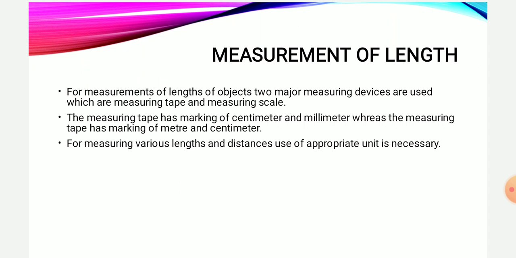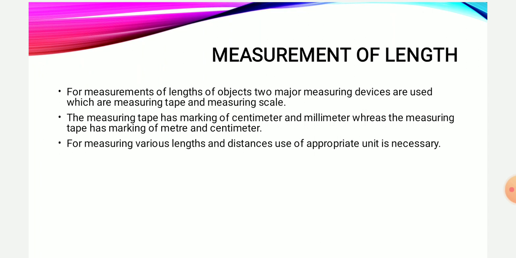By using various measuring devices, we can come to know the length of an object. For example, if I want to measure a cloth, I will use a measuring tape. If I want to measure a book, we will use a measuring tape or a measuring scale.